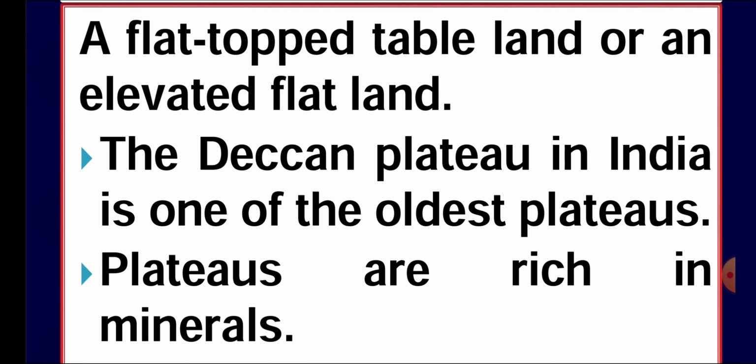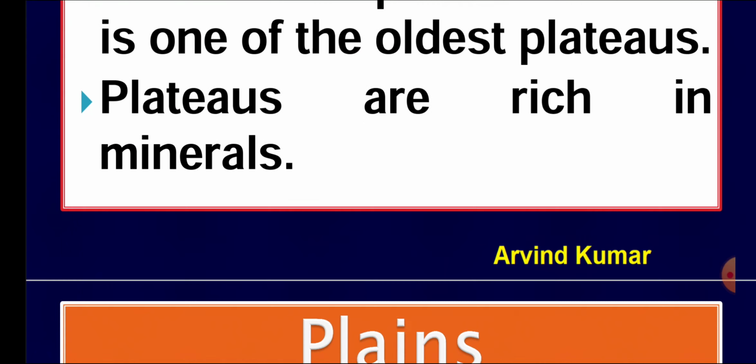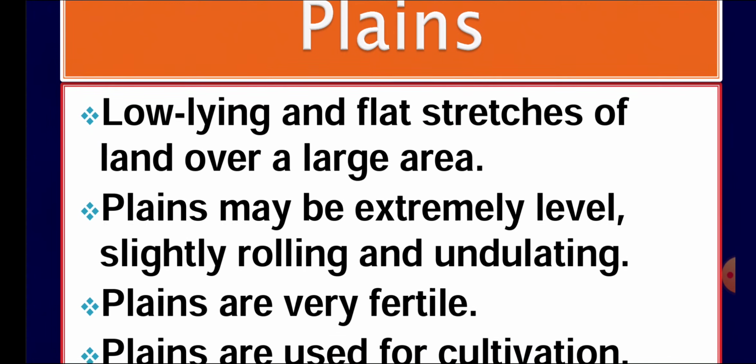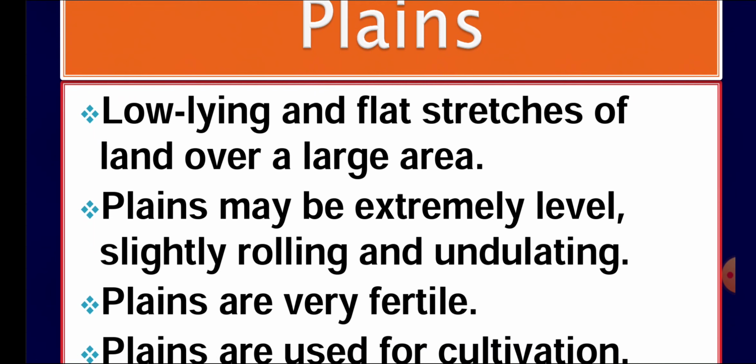Then we have plains, the next landform. These are low lying areas or flat stretches. Generally this region of Haryana, Punjab, Uttar Pradesh, Bihar, all these regions which are considered the Ganga Brahmaputra basin region, are plain regions, low lying areas.